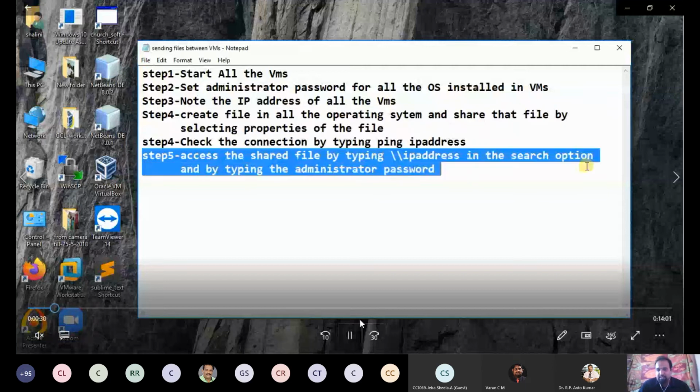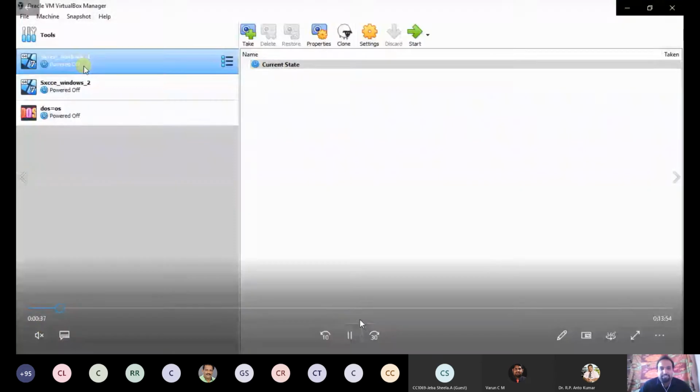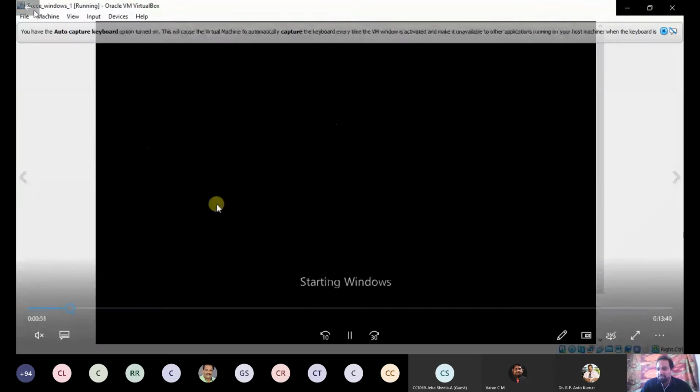So please listen carefully to this exercise. The reason is that two virtual machines are there. I am going to start the first one. What I am going to do is start the virtual machine. So please note the virtual machine name also clearly. Okay, we'll see in the video. Now first I am starting virtual machine 1, XSCC Windows _1. Please see the names clearly.